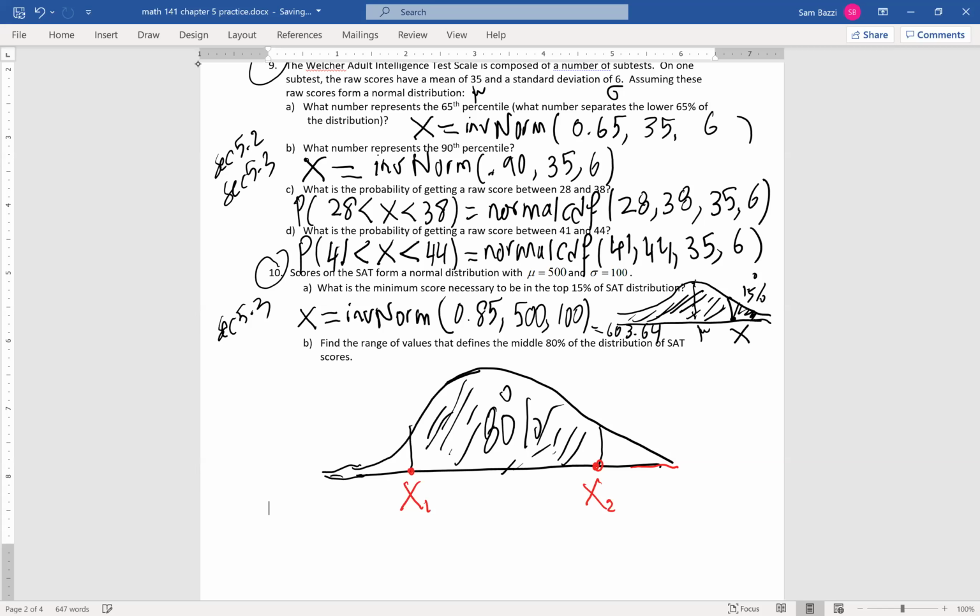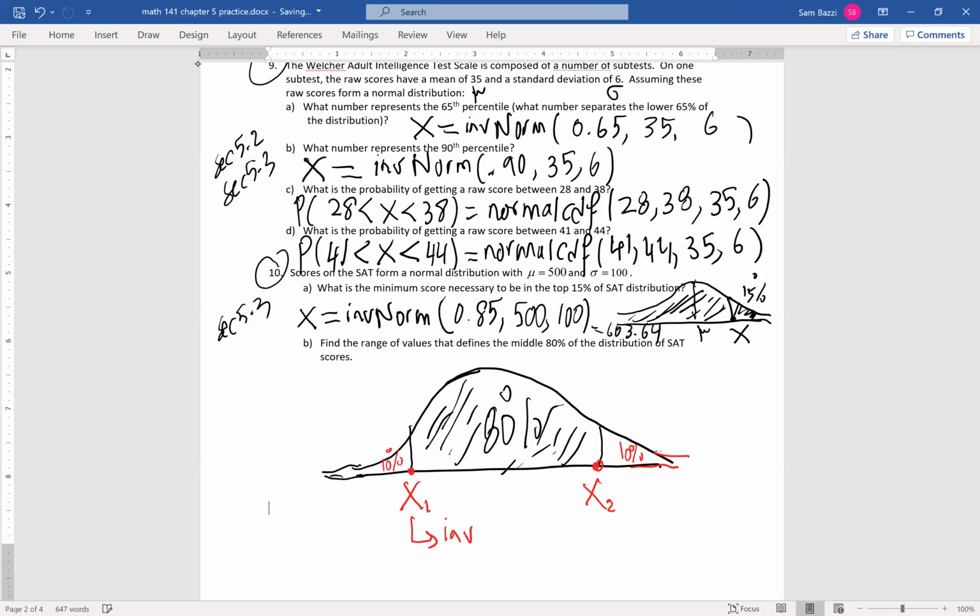Can you guys tell me if 80% is in the middle, what percent goes to the left and what percent goes to the right? 10% on the left. I agree. 10% on the right. And then another 10% on the right. Yep, very good. Okay, who can tell me how to find x1, the first value?